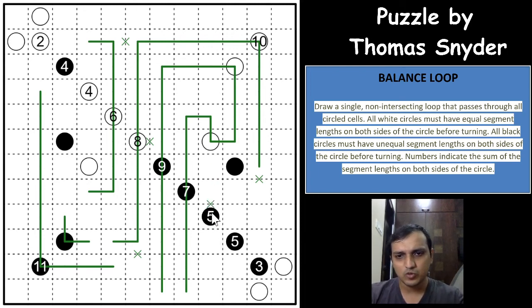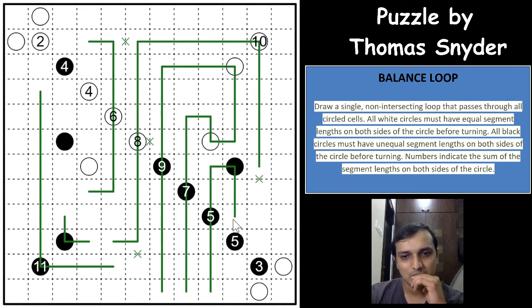So if a 5 doesn't go up, both of these will go this way and this 5 will again get stranded here, which means it has to go up and turn, and again it cannot continue this way. The moment it continues this way, it has an equal number of loop segments on both sides of the circle, which means it has to come down at least 2 cells, and now 3 cells will go down for the 5, right? Superb. And now this loop segment either can turn or go down because it will still have an unequal number of loop segments on both sides. So anything is possible now.